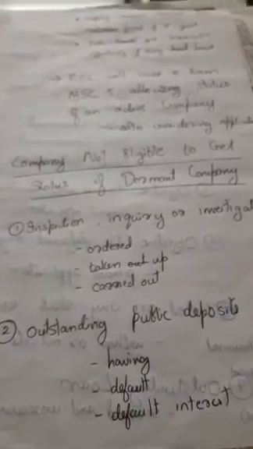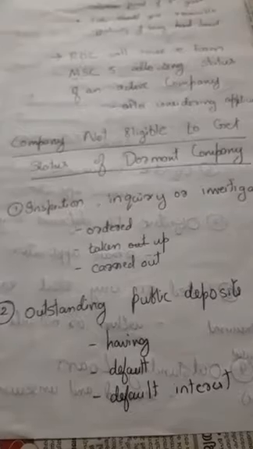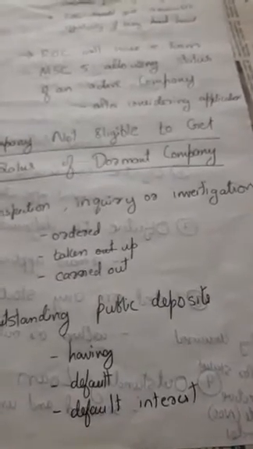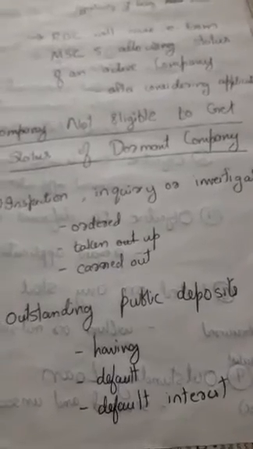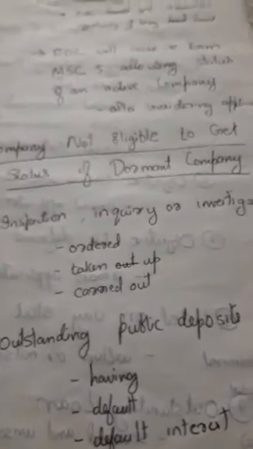Then, a company having outstanding public deposits, or there is default in outstanding public deposits, or default of interest regarding outstanding public deposits, such a company is also not eligible to get the status of dormant company.